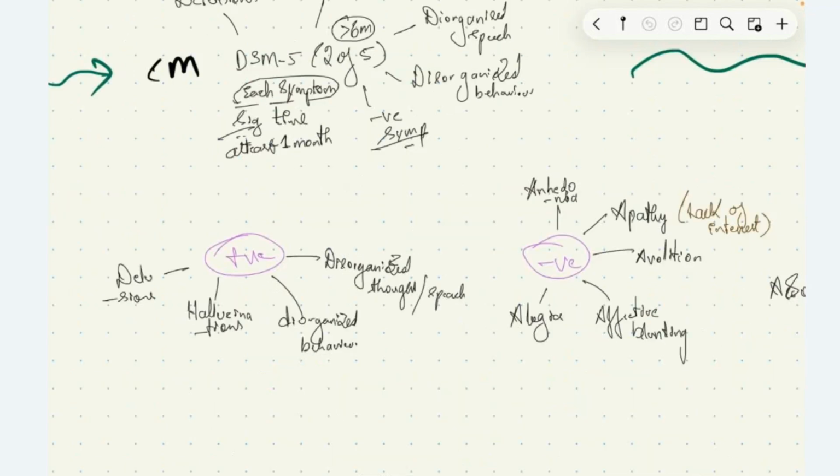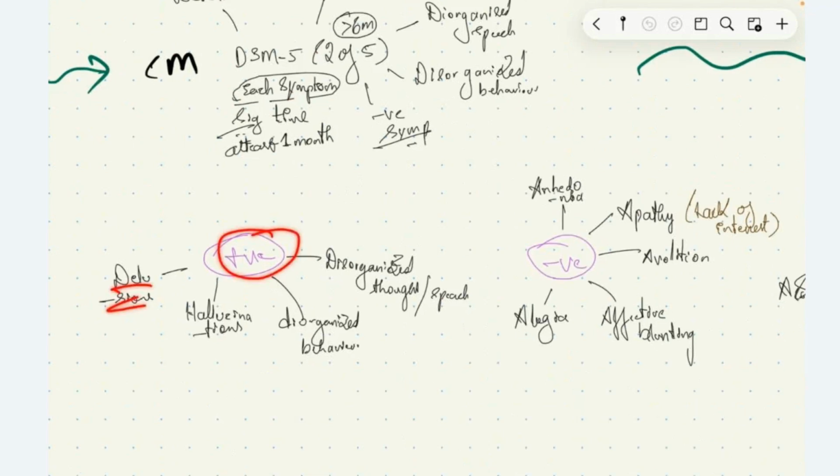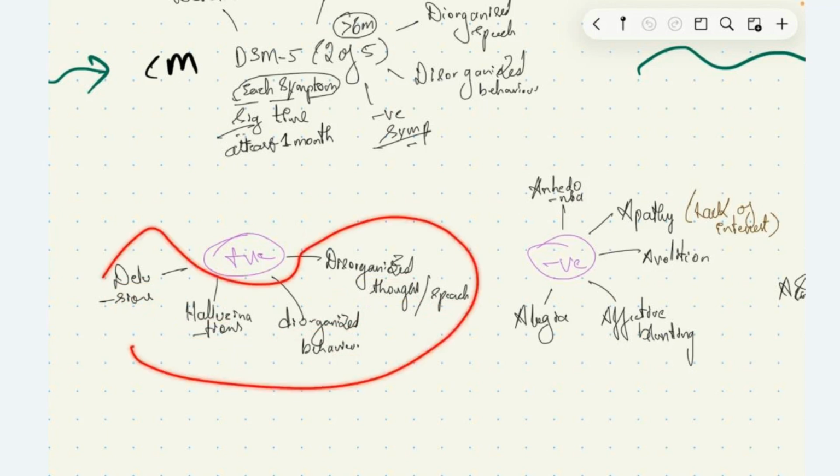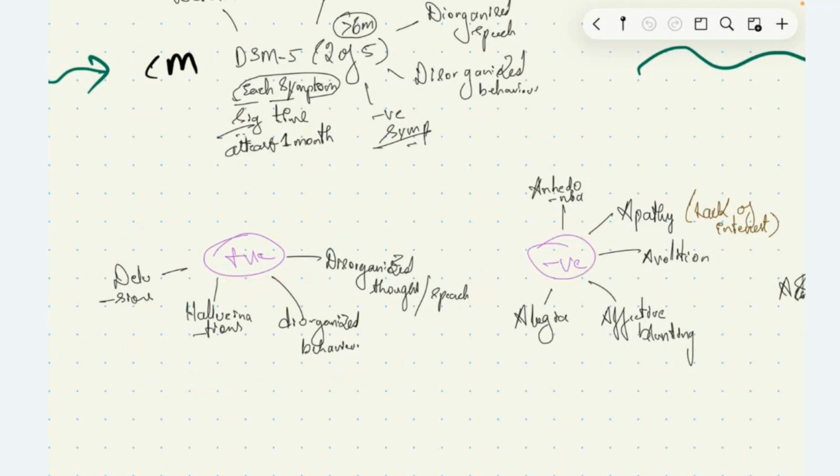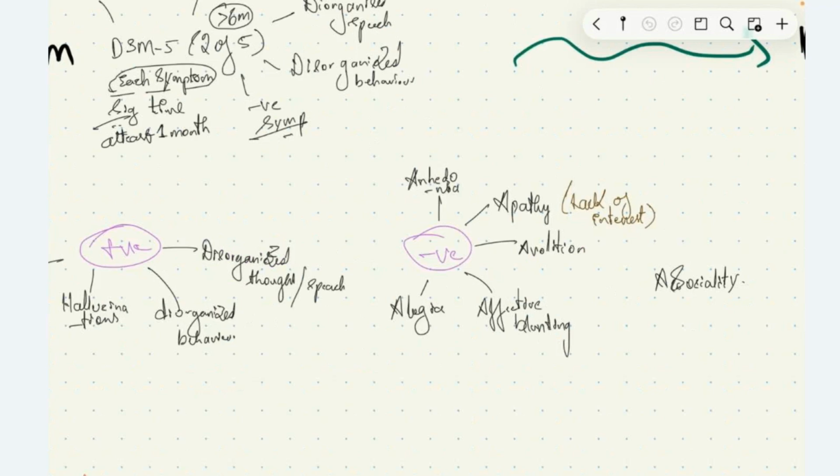The positive symptoms are delusion, hallucination, disorganized behavior, and disorganized thoughts or speech. The positive symptoms meaning normal humans don't have these. The diseased person has these symptoms extra. The negative symptoms means we usually have good mood. We usually feel pleasure by following our hobbies. We are usually motivated. This is a normal person. The diseased person will lose these things. This is called negative symptoms.